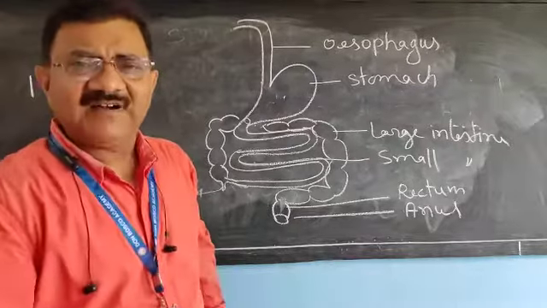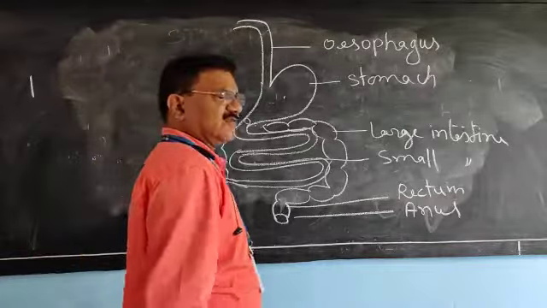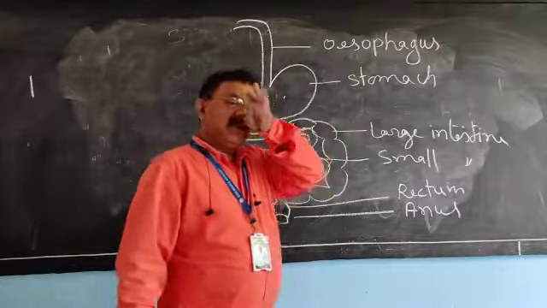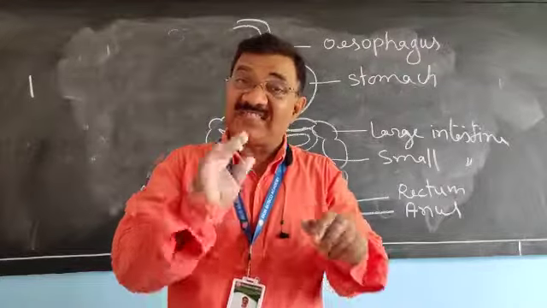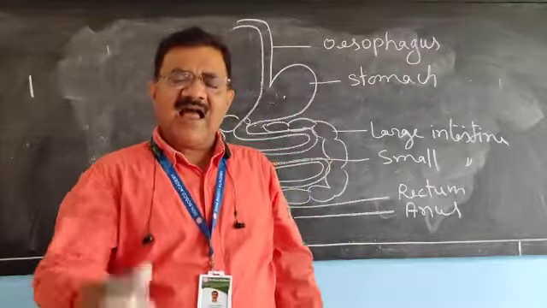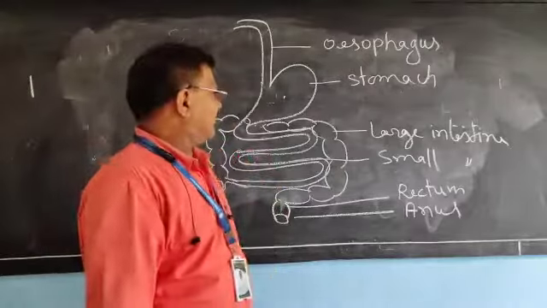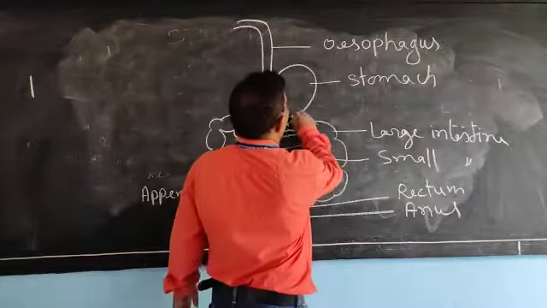Now we will discuss the associated glands also. I have told that the digestive system is the alimentary canal with associated glands, and two associated glands we will discuss here.